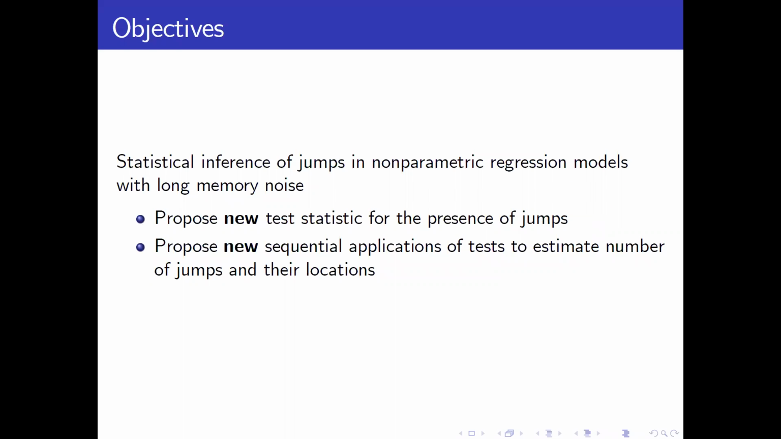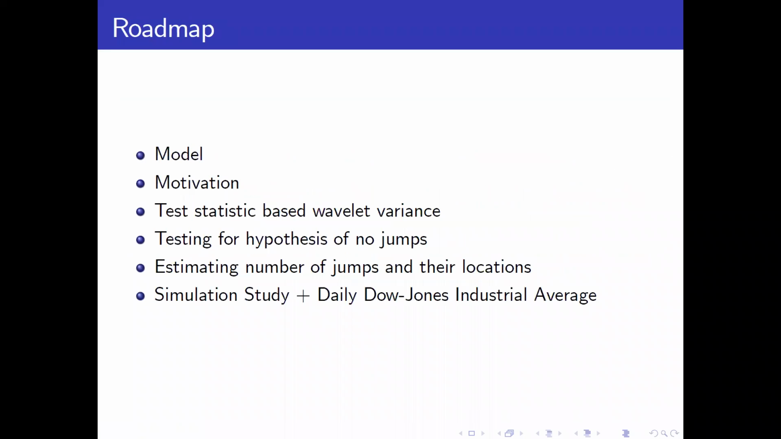The objective of the paper is to apply statistical inference of jumps in a non-parametric regression model with long memory noise. We propose a new test statistic for the presence of jumps. If we detect a jump, then we propose a new sequential application of the test to estimate the number of jumps and their locations.